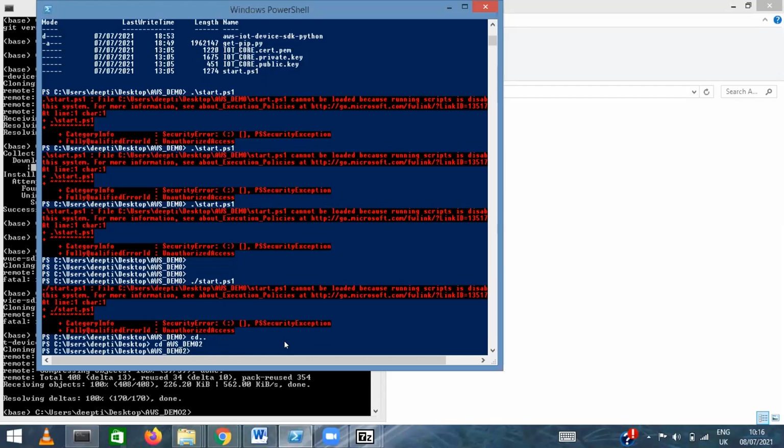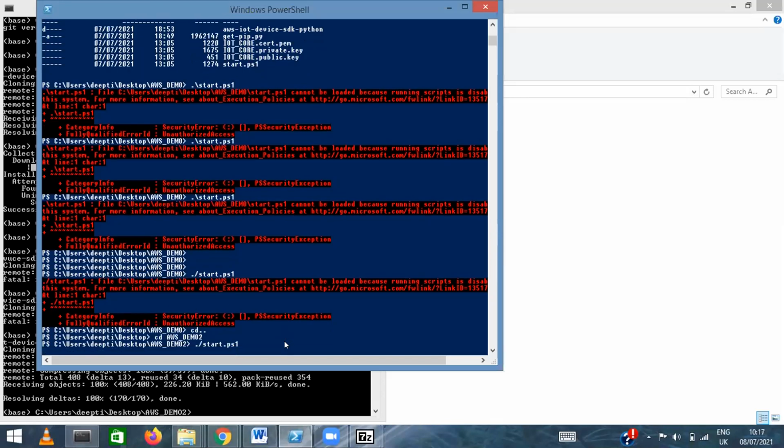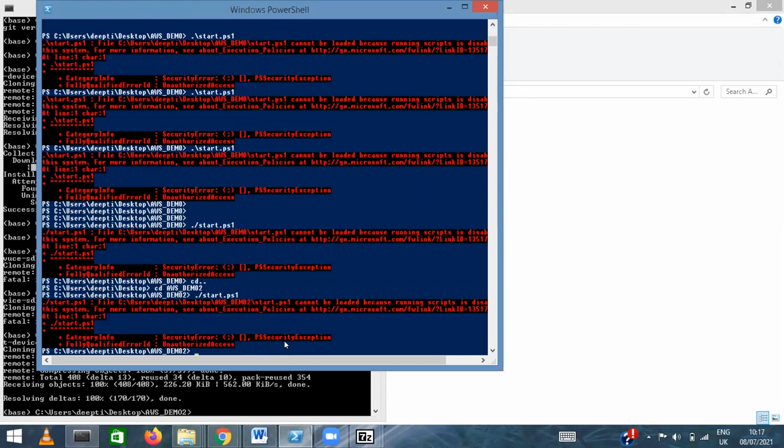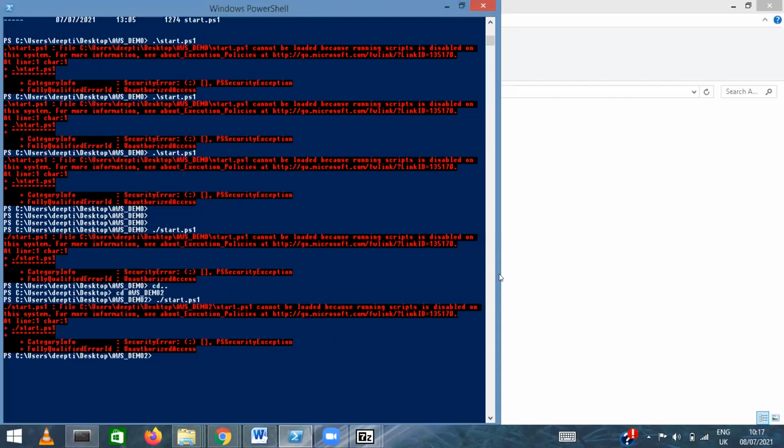Enter. Now you type dot forward slash start.ps1. This same error was also coming earlier: category unauthorized access, PS security exception, C user cannot be loaded because running script is disabled on this system.